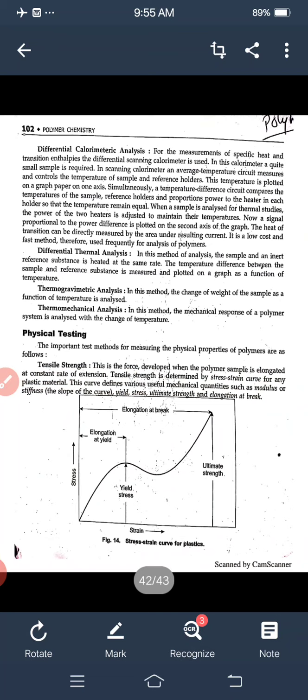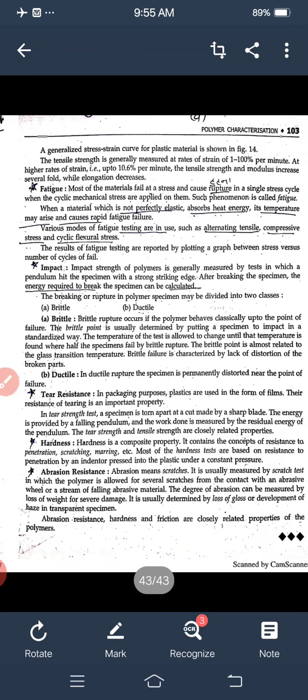This is the stress and this is the strain. Both are increased; after some time stress will be constant, and after some time it will decrease, and then gradually strain and strength increase. This is the elongation at break.